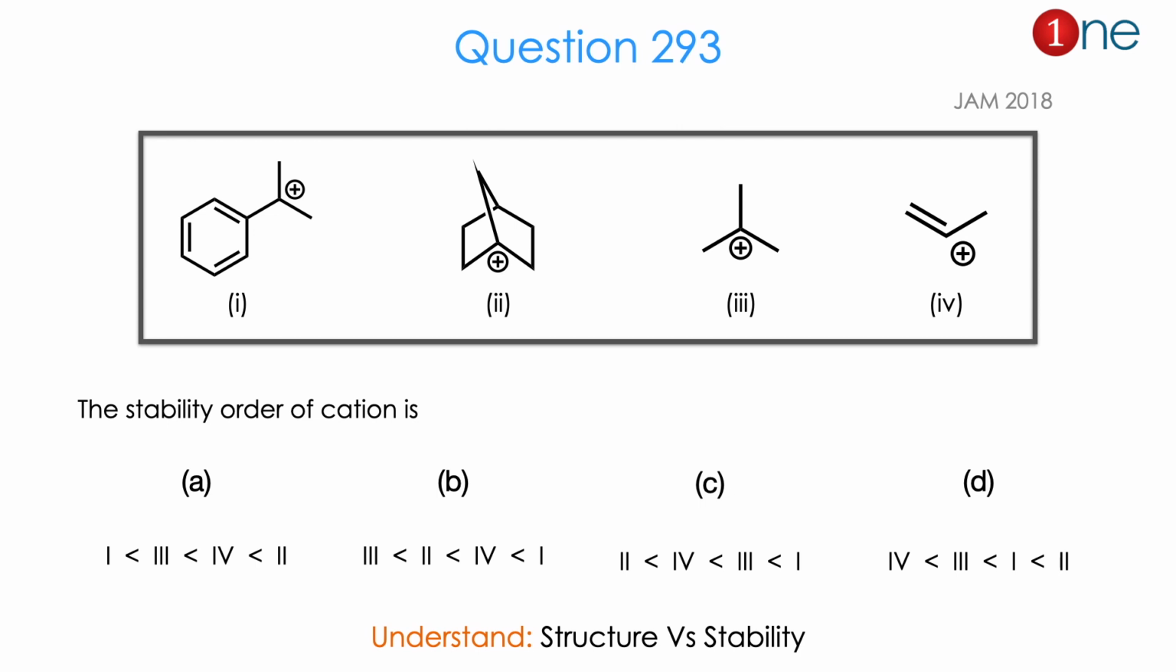So from the 4 different cations and the possible order of stability, you might realize the question is really about structure versus stability. The answer is C. Let us see how.